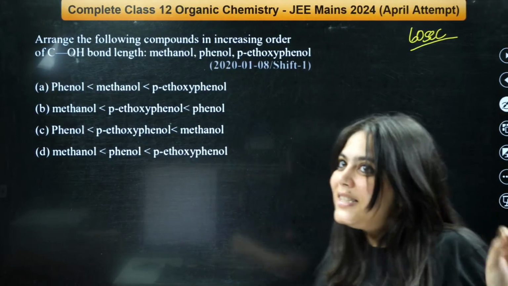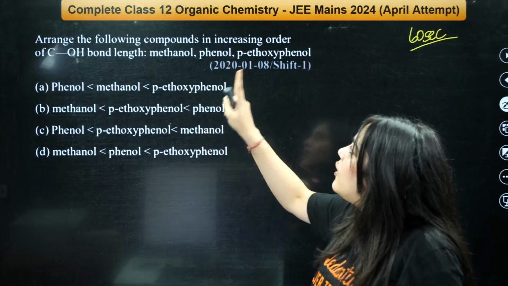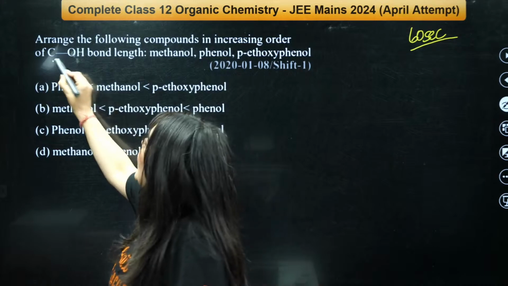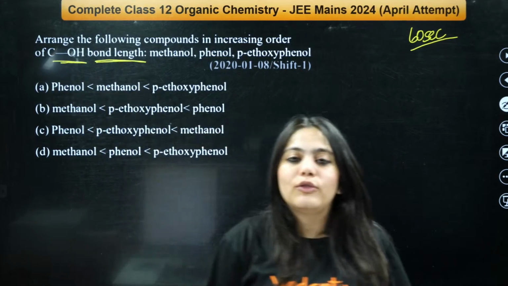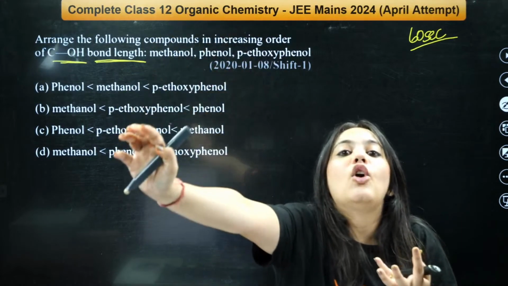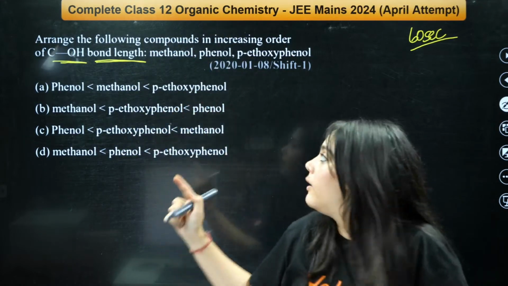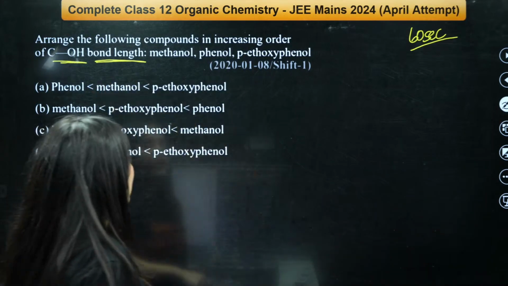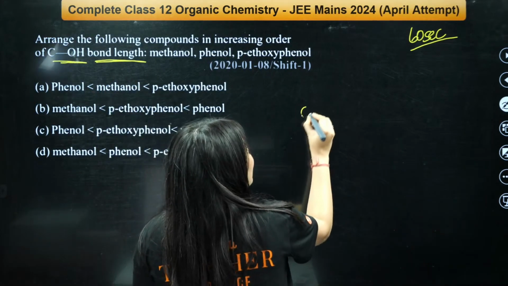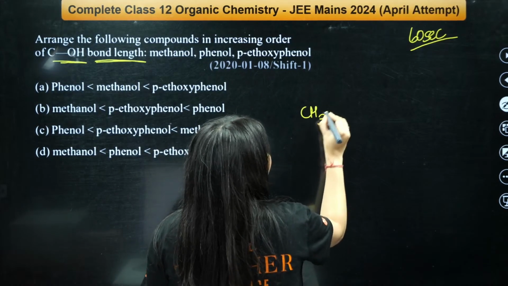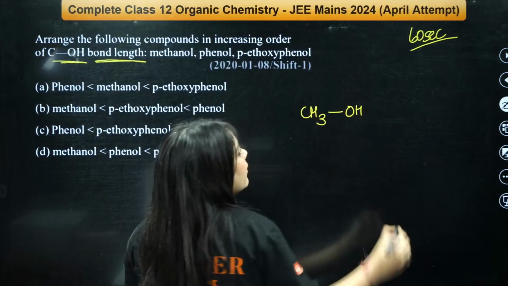Just think. The question is, arrange the following compounds in increasing order of the C-OH bond length. You have to guess the bond length of carbon and the alcohol group, the carbon-oxygen bond, of methanol, phenol and para-ethoxyphenol. I will just draw the structures of that. Methanol is CH3OH, right? This is methanol, right?